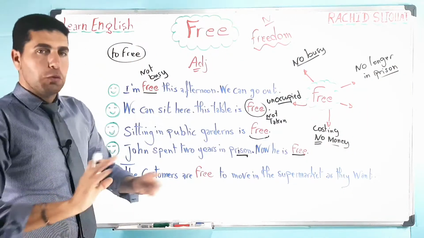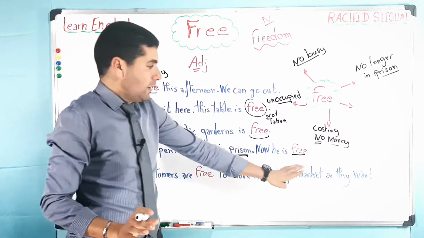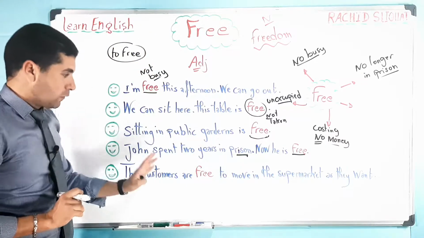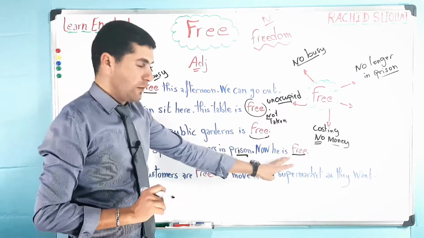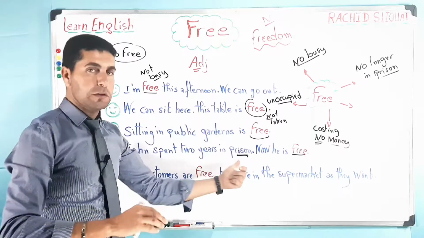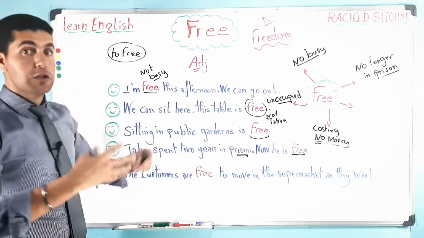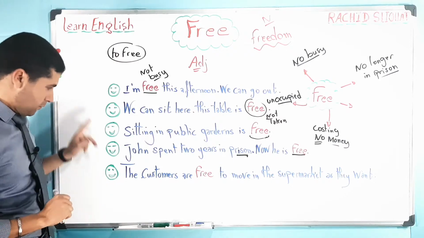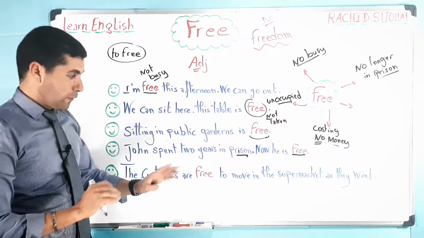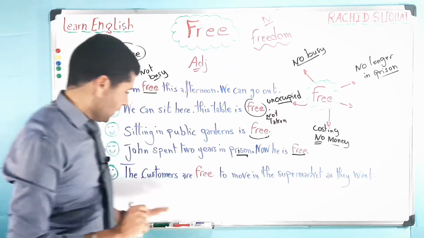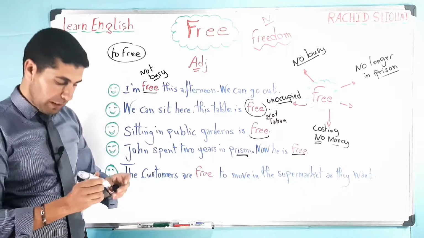Somebody who is no longer in prison is free. So John spent 2 years in prison. Now he is free, which means he is no longer in prison. He's enjoying his freedom. Number 5. The customers are free to move in the supermarket as they want.